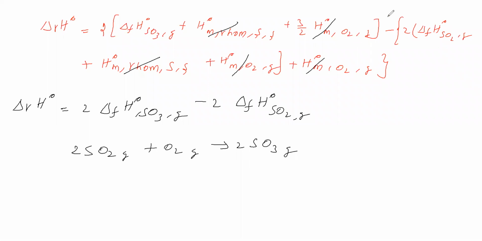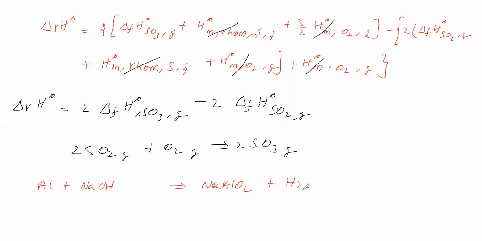Now one more equation we will take. We will write this relation. What is the equation we are taking? Aluminum reacting with sodium hydroxide to give sodium meta-aluminate and hydrogen gas.